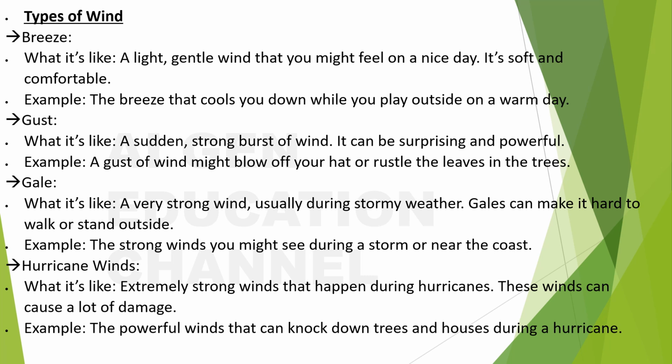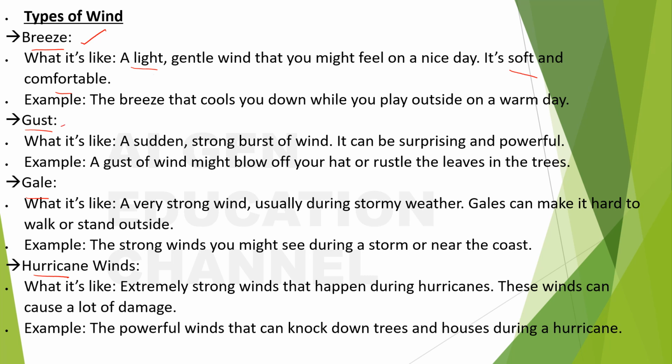Types of wind. What is next? Types of wind. What is it? Breeze, gust, gale, hurricane winds. What is a breeze like? A light gentle wind that you might feel on a nice day. It's soft and comfortable. That's a breeze. So you'll feel good, this type of wind is good. That sort of wind is called a breeze. The breeze that cools you down while you play outside on a warm day is called a breeze. This is an example so that you can understand.